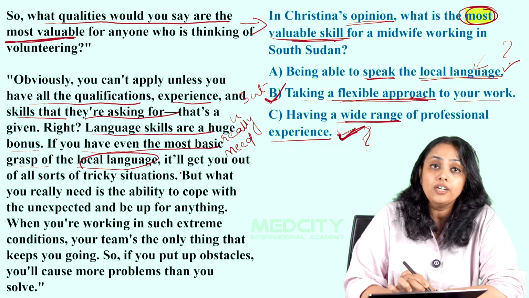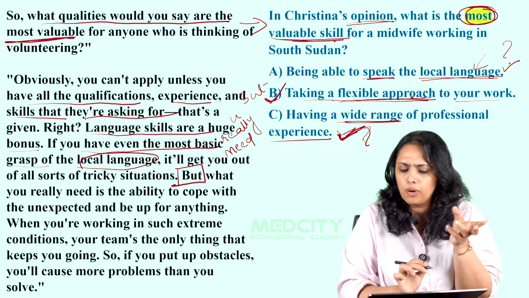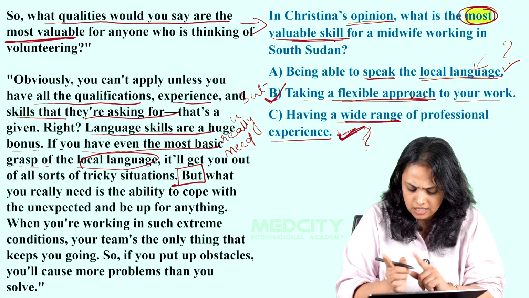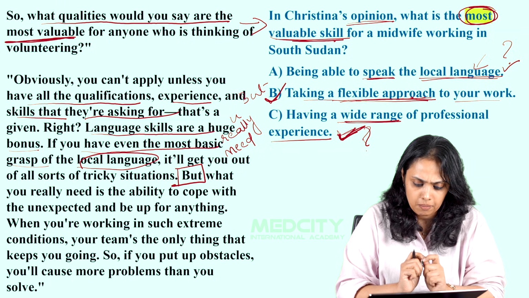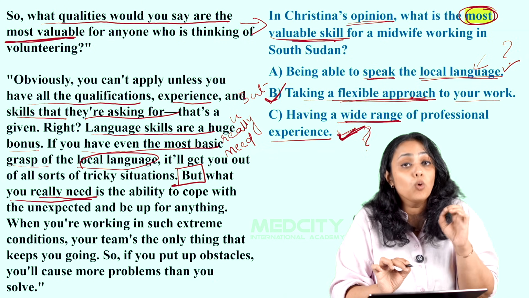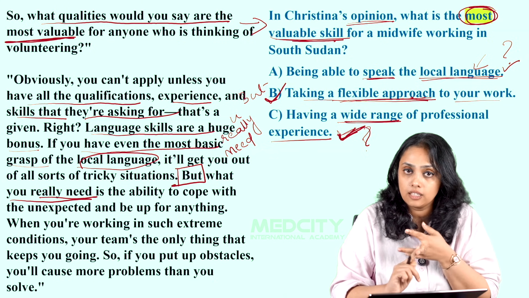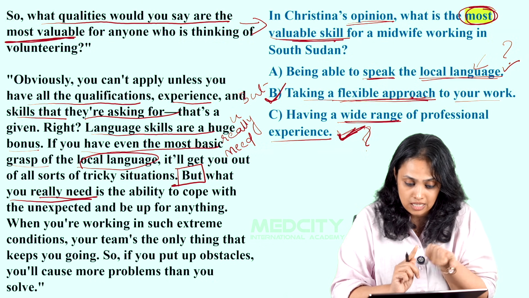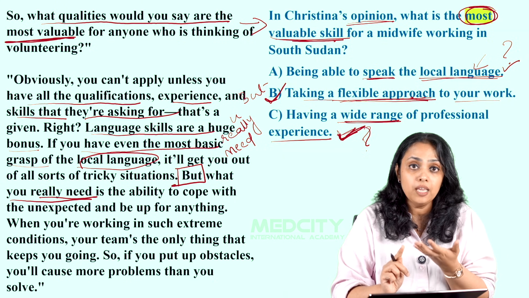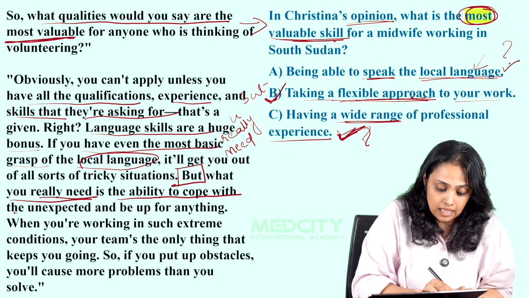And then a contrast. How is it indicated? By the word but, which means she has talked about two skills which are required. Now she's going to say something contrasting, or emphasize something, by saying but what you really need is. This means the most important thing, even though the two aspects she has mentioned, the qualifications and experience plus knowing the local language, are important. What is most important is the ability to cope with the unexpected.